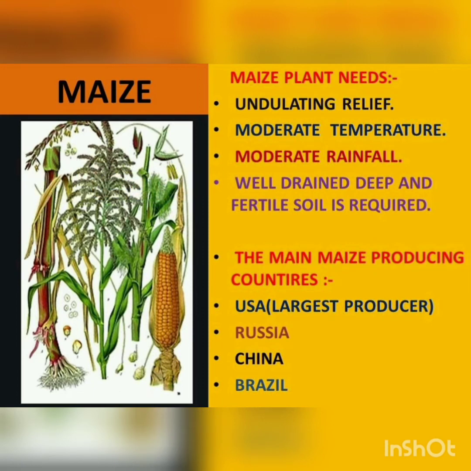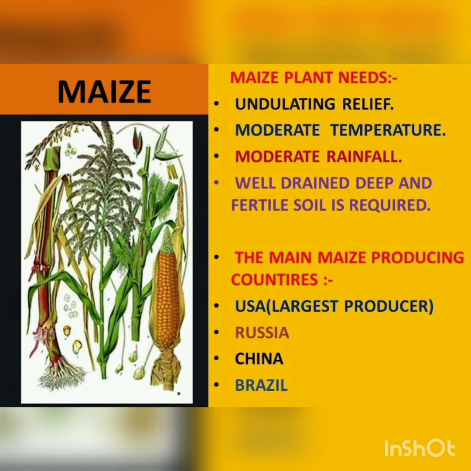Now understand the needs of the maize plant. Maize plant needs undulating relief, moderate temperature of about 20 degrees Celsius, moderate rainfall of about 50 centimeters to 100 centimeters, well-drained deep and fertile soil.